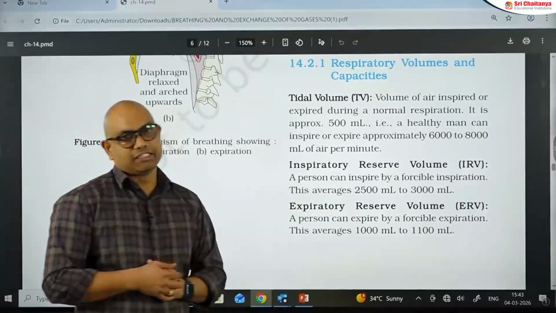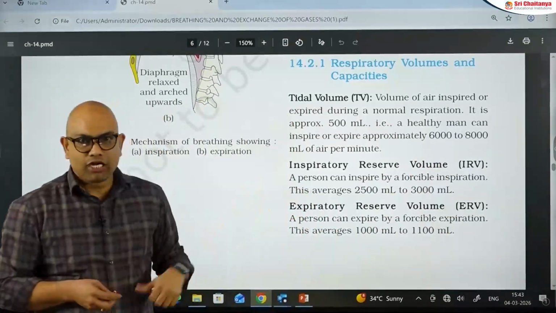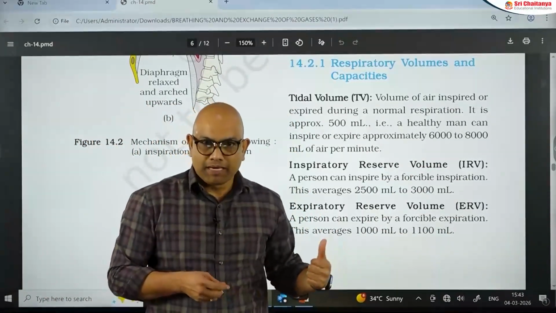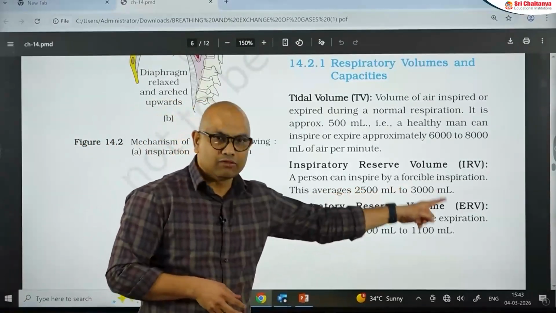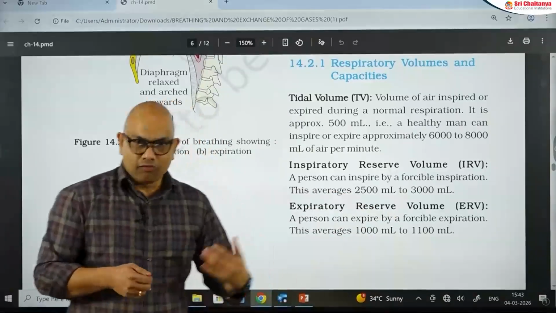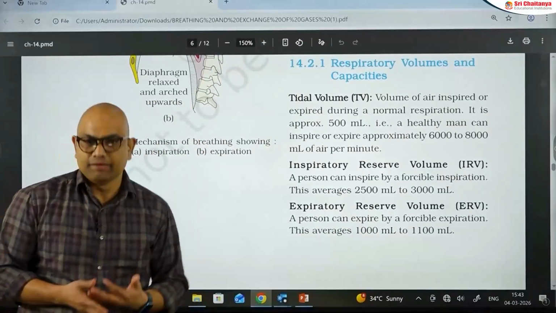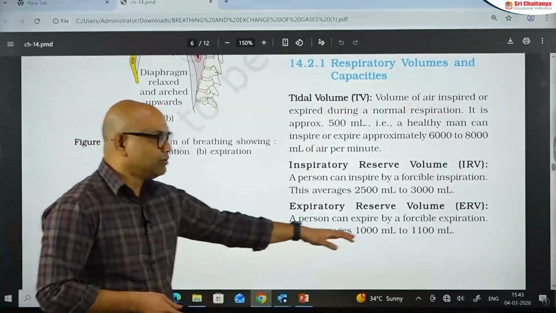Next one is inspiratory reserve volume. Inspiratory reserve volume, which is nothing but IRV, is the volume a person can inspire by forcible inspiration. It averages around 2500 to 3000 ml. Followed by the expiratory reserve volume. It is the volume expired forcibly by a person by forcible expiration. It averages around 1000 to 1100 ml.